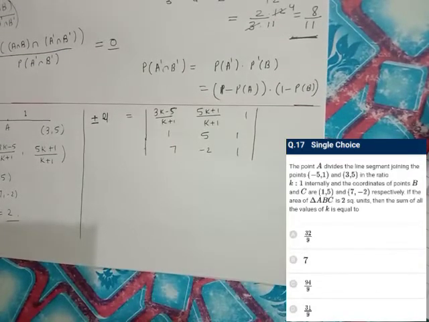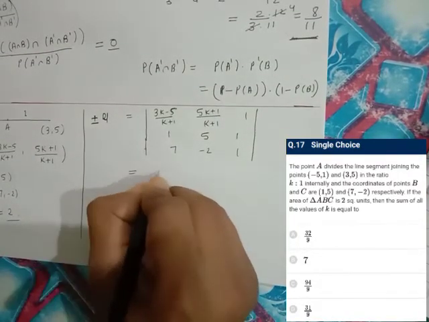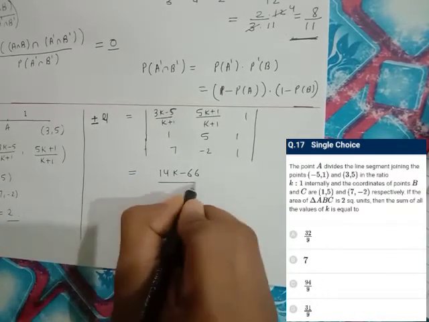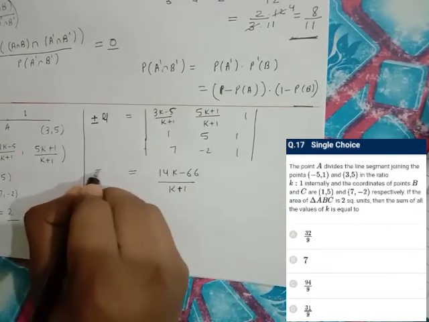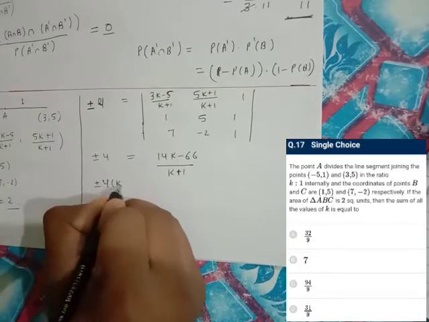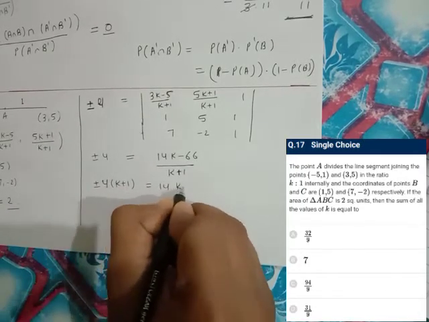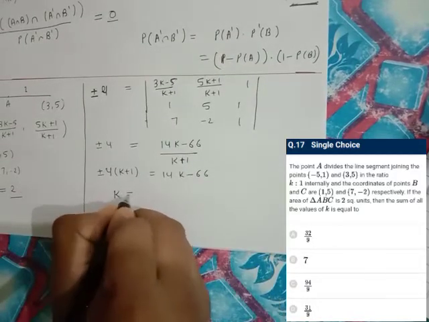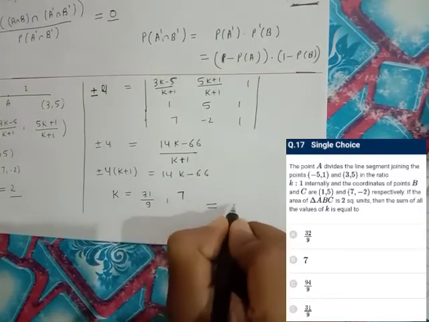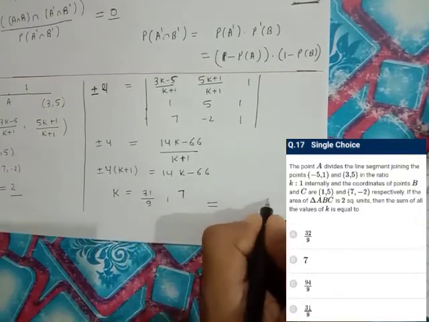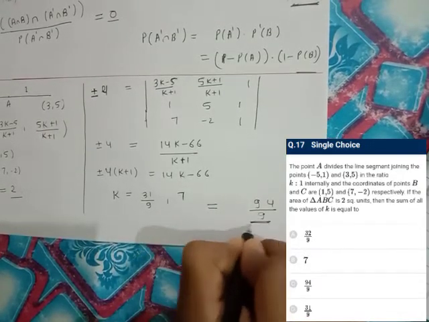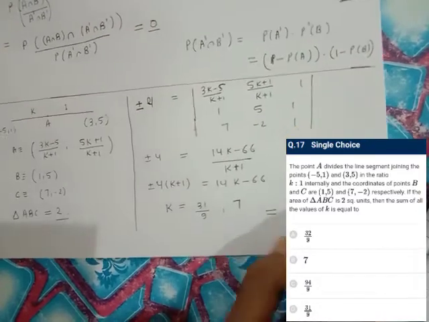If we solve this problem, then we will get that (14k - 66)/(k + 1) will be equal to plus minus 4, or we can say plus minus 4(k + 1) is equal to 14k - 66. So finally we get two values of k, that will be 31/9 and 7. Just add both of these: that will be 63/9 plus 31/9, which is 94/9. So 94/9 is the correct answer. So option C is the correct answer. You can do the calculation part.